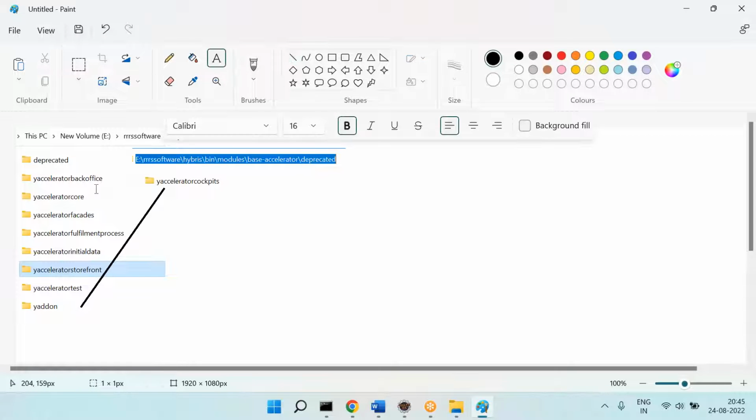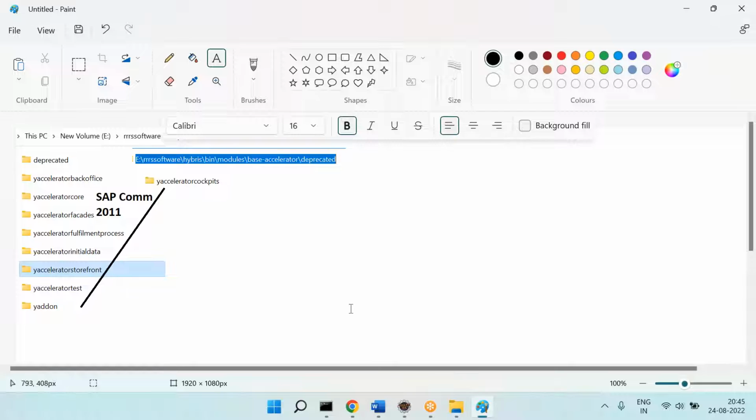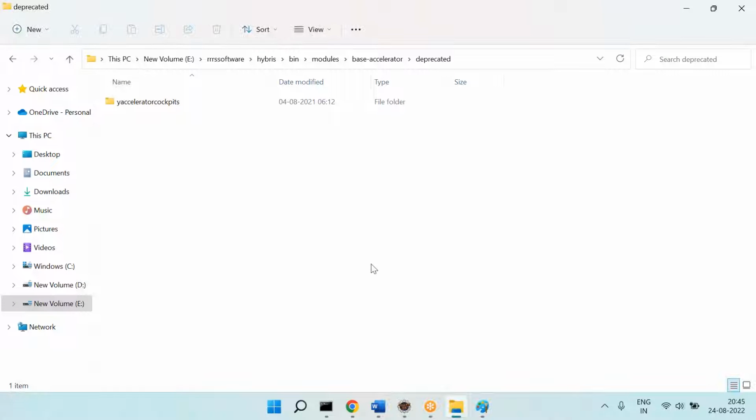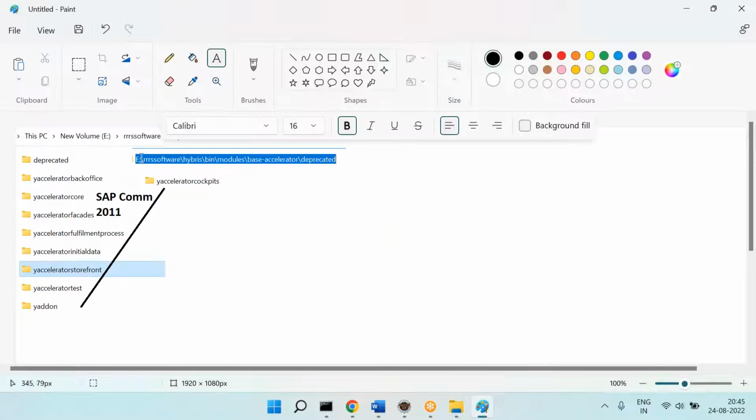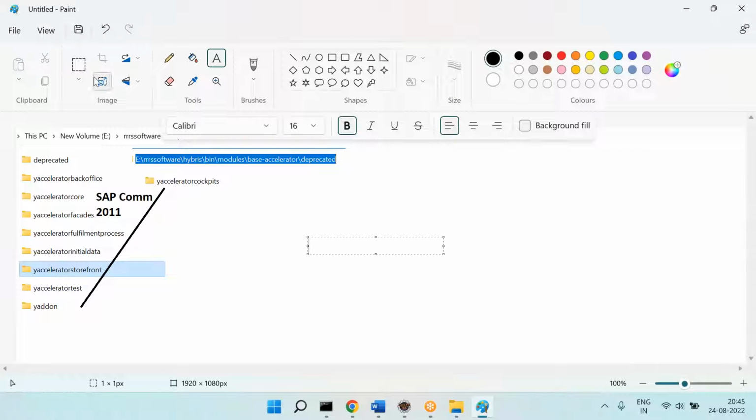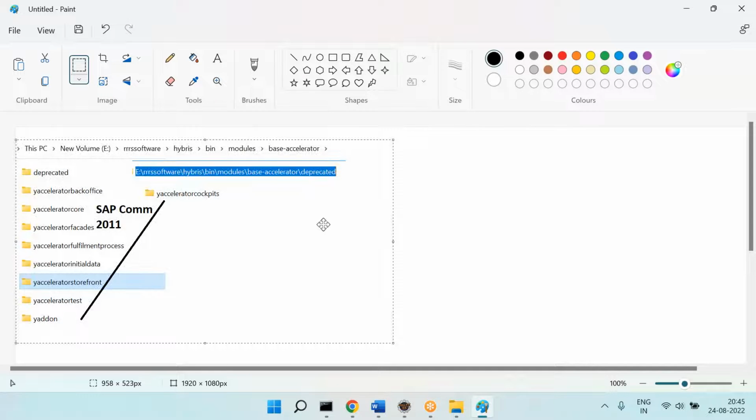SAP Commerce 2011 version. Now, what is the latest version? Can anyone tell me? 2205. Okay, now let me show you 2205 and I will give the conclusion. So this is 2205, the latest version. Now go to the commerce software. This is the commerce software and I will go to the same location and show you what is there. Then we will see the conclusion.